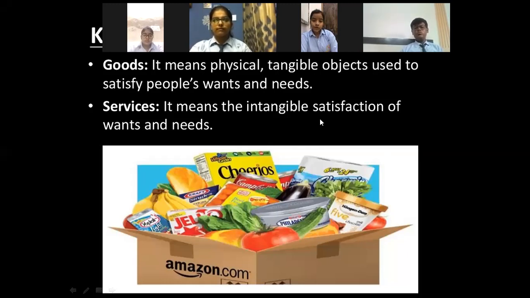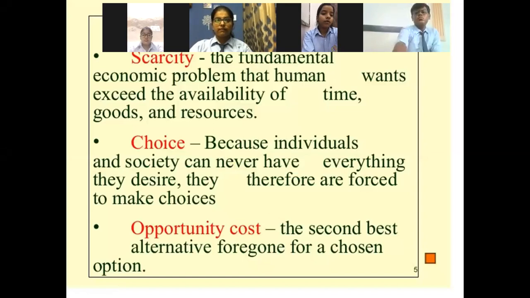We started chapter 1, that is unit number 1 of microeconomics, that is introduction. And some basic concepts we have already covered. That is, the difference between goods and services, which was done in the last class. The concept of scarcity, which we have already completed.